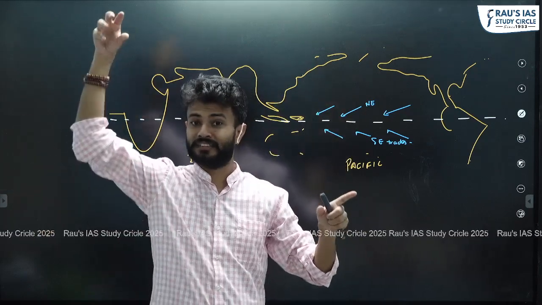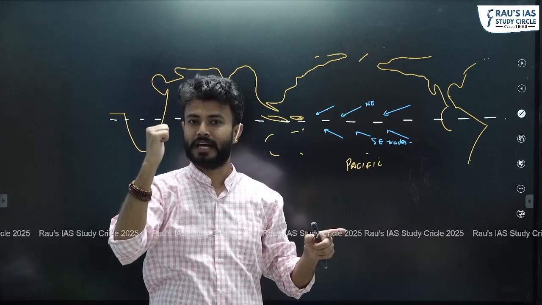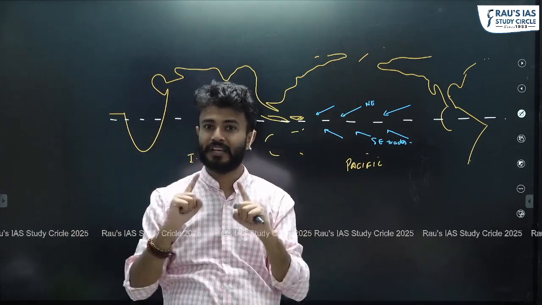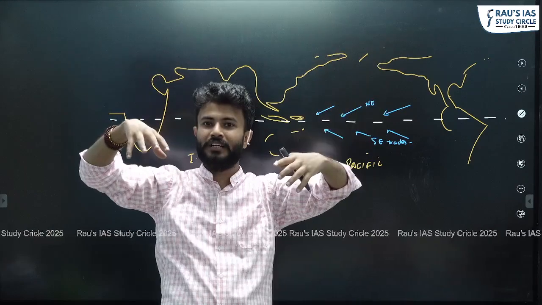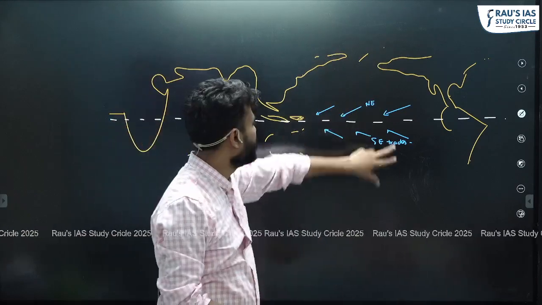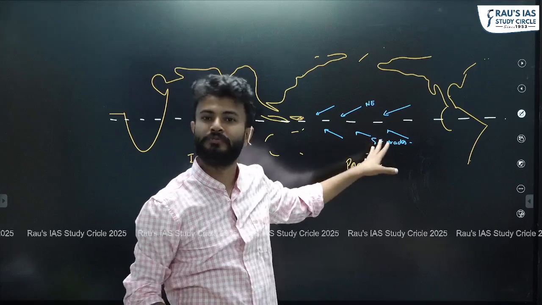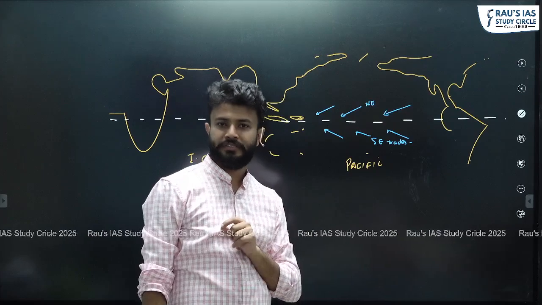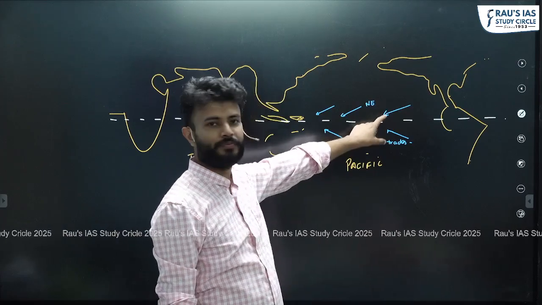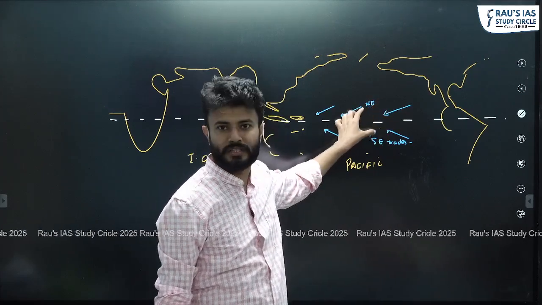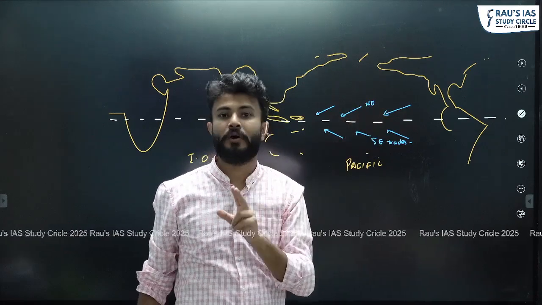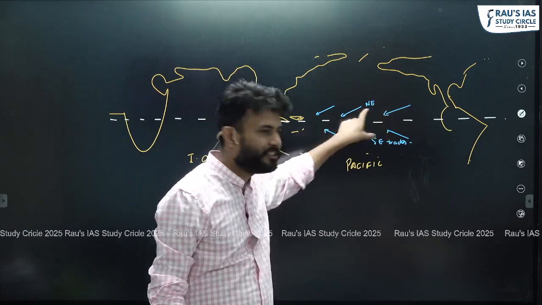We have to take the sun as a source of heat, not a laser light, so a lot of heat will be wasted. But when you have a large surface area like the Pacific, a lot of the heat coming to the earth is absorbed by this large surface area of the Pacific Ocean, making it the warmest ocean. Fine. If we agree to this fact, then basically this is warm water in the tropical area, the warmest ocean in the tropical area, you have warm water, and you have winds in this particular direction.